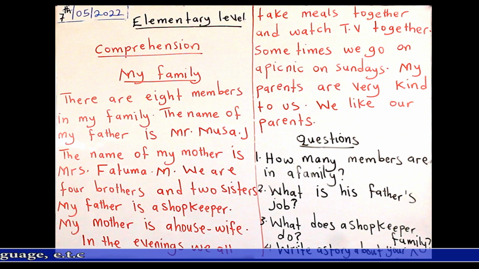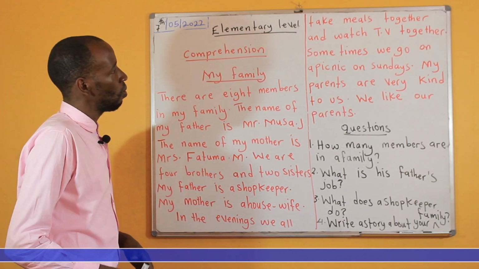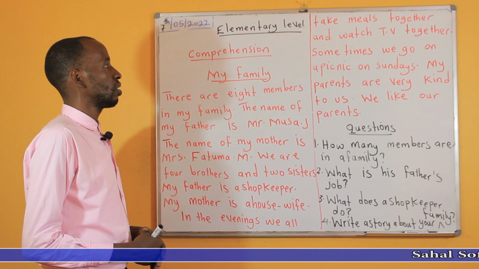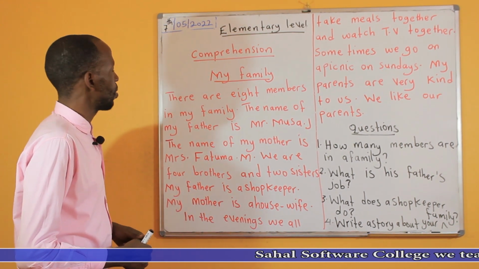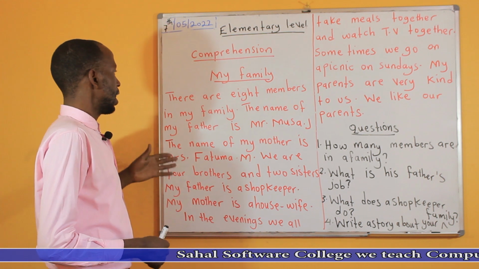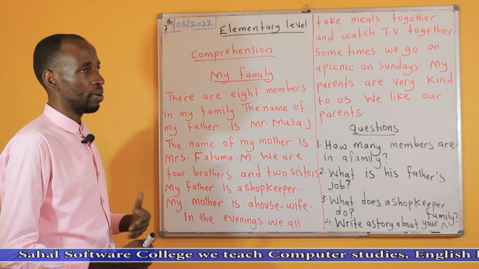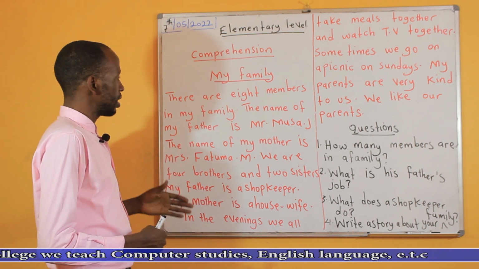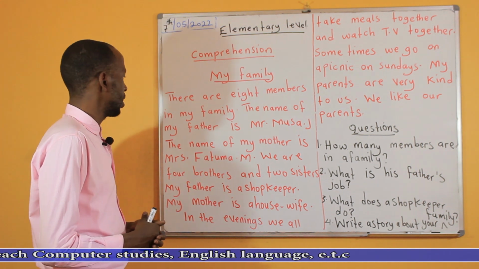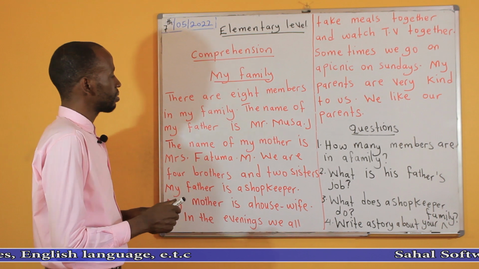Now, this is a family, and one of the children is writing about his family. There are 8 members in my family. This is one of the children writing. The name of my father is Mr. Musa J. The name of my mother is Mrs. So here we have something to note.